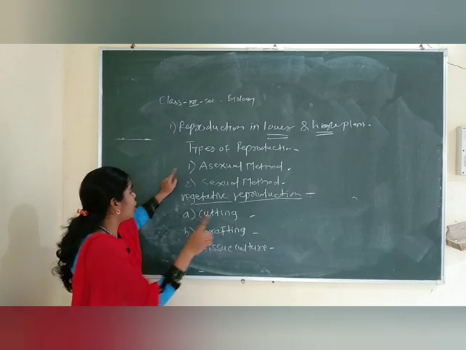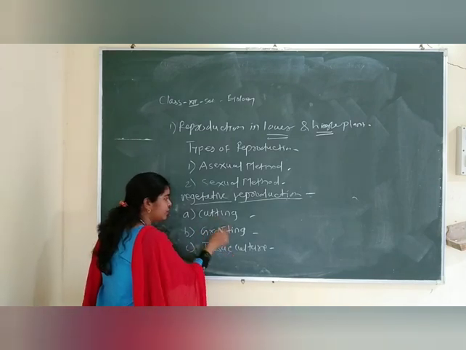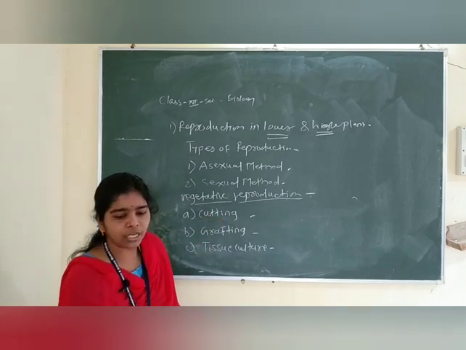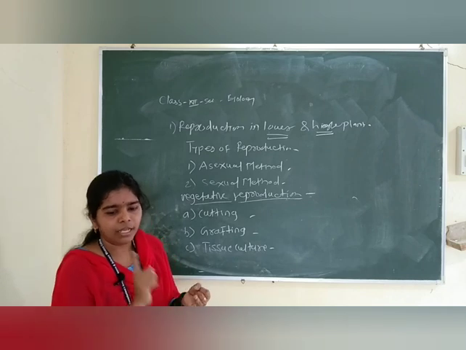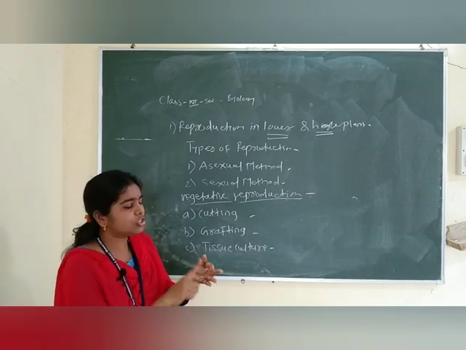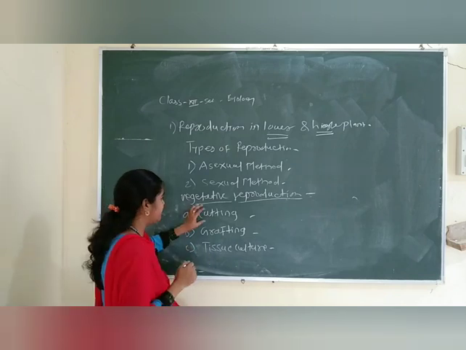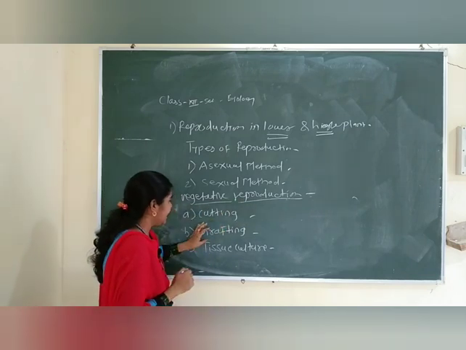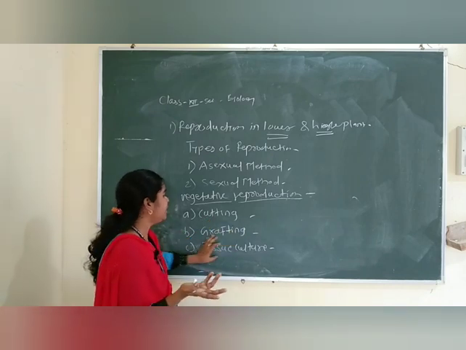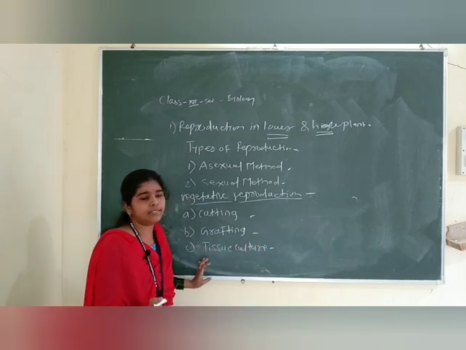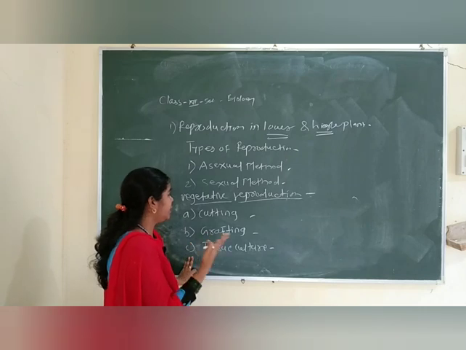Mind it, friends, because in cutting we use different parts, that is a stem, leaf and the root. So root, stems and leaves, these all are the vegetative organs of the plants, right? So cutting, then grafting, which in Marathi is called kalam, and tissue culture is an advanced method in the vegetative propagation.